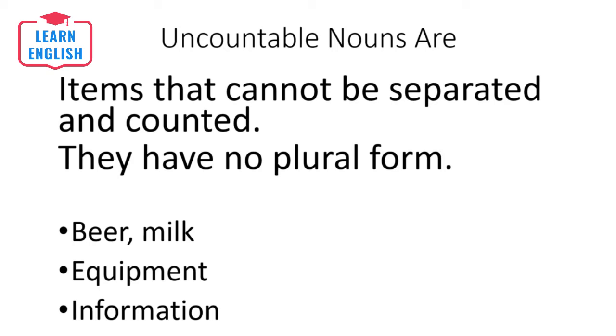Now you may hear people going into a pub and ordering 2 beers, and they say, but you've said there's no plural form. But what the people are doing here is they're abbreviating 2 pints of beer or 2 glasses of beer as in 2 beers. And the things that are countable in this case are the pints or the glasses. The beer itself still remains uncountable.